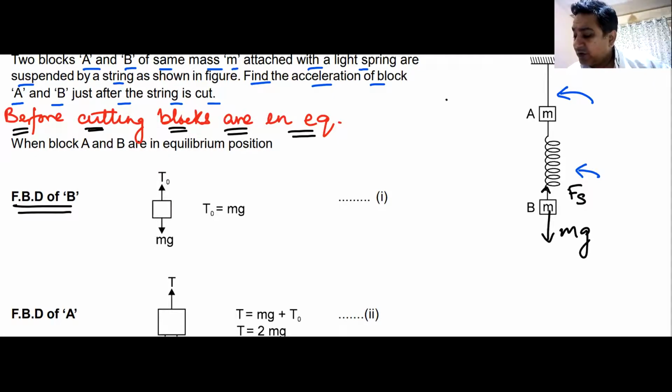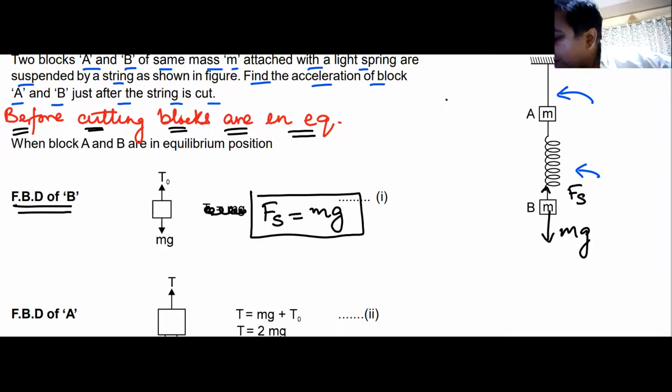They have called it Ft naught. Let me not call it T naught, let me call it Fs. Fs will be equal to mg. That will be the free body diagram of block B, and from there you will get the value of Fs, or force in the spring. Do we understand this? The spring force will be equal to mg, where m is the mass of block B. Shall I move forward?